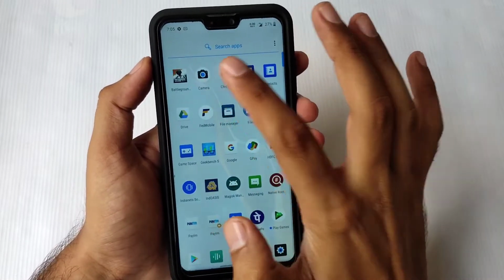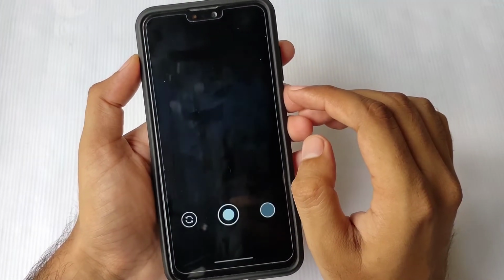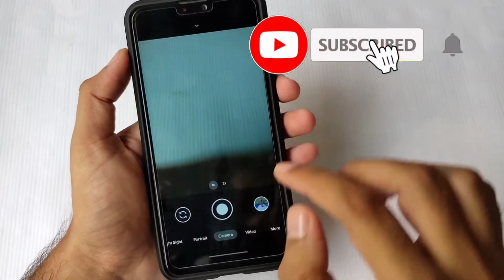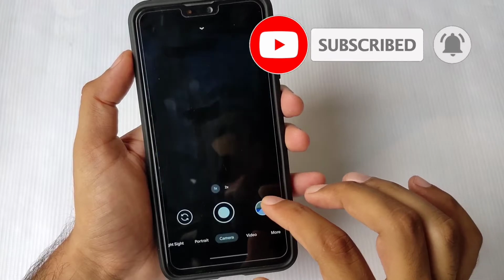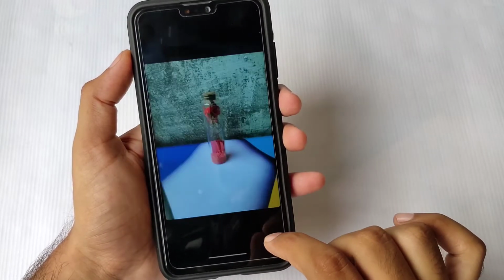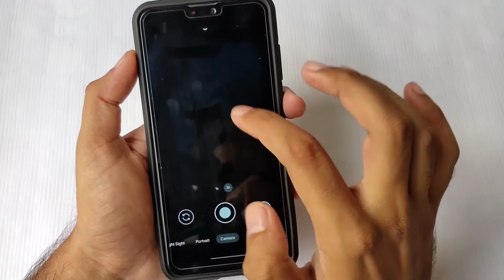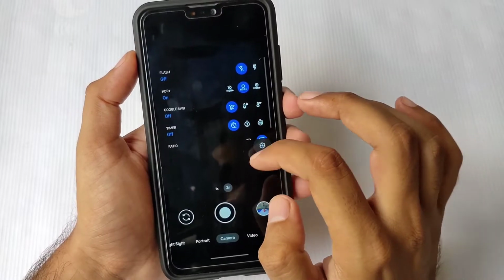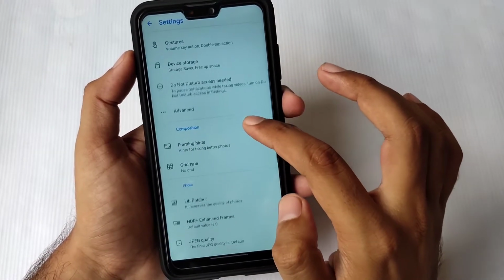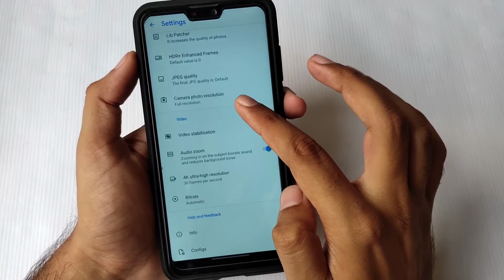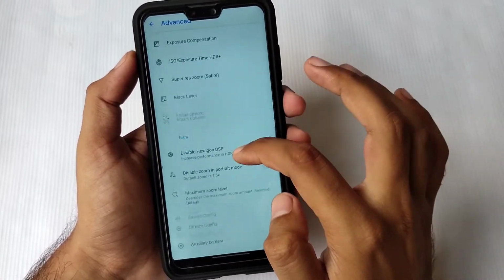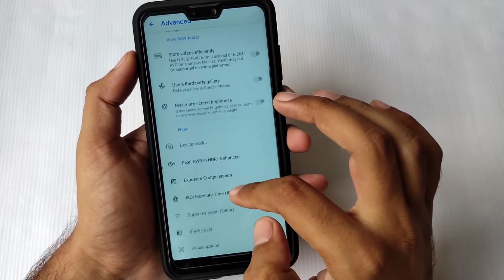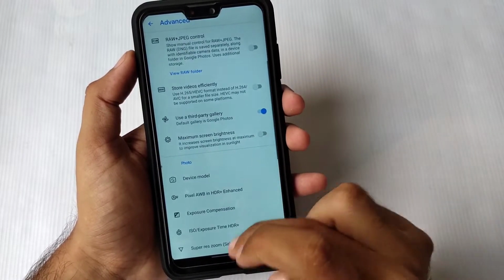Some features are good, but many features are not working. I have used Nikita 1.2 camera GCam in it, so it is working just fine in this ROM. No issue, but you have to install Google Photos or any other third-party app to use the gallery. Also, you can use any third-party app and click the option here to use a third-party app, so that you can use any gallery other than Google Photos or just use Google Photos.